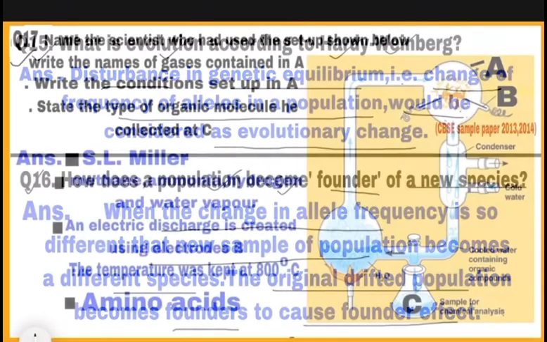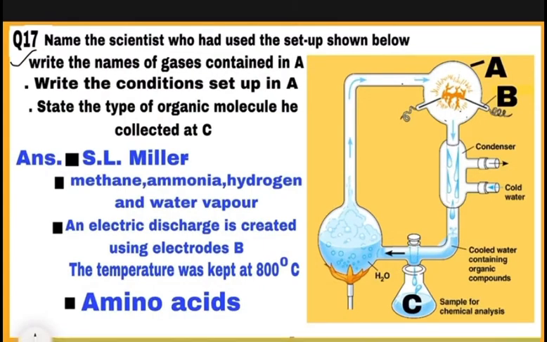Question 17 is based on this given diagram. Name the scientist who had used the setup shown below. This setup was used by Stanley Miller.